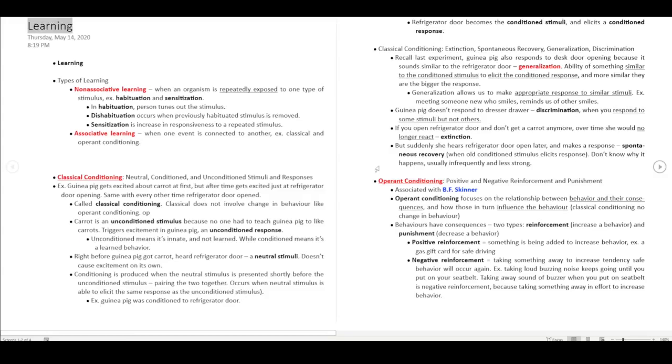Learning. Thursday, May 14, 2020. 8:19 p.m. Learning.